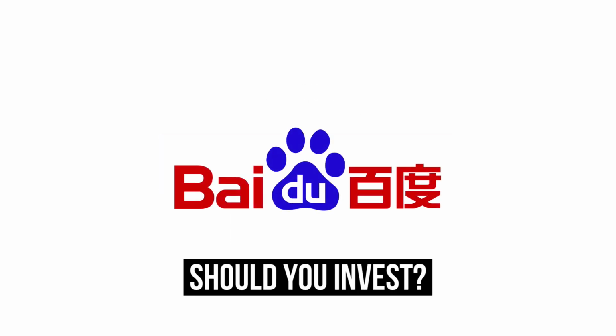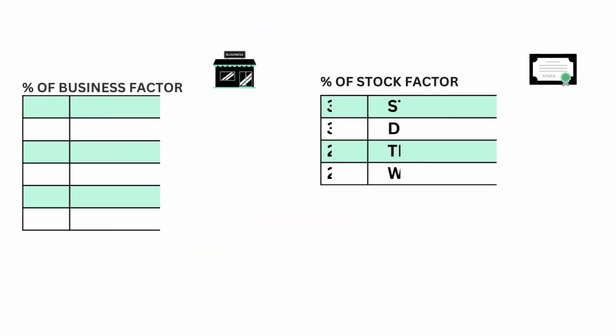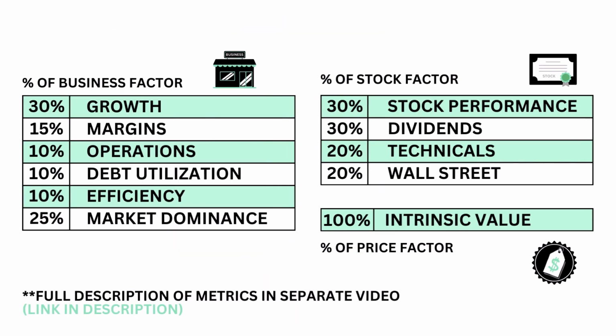Should you invest in Baidu? Let's analyze it on GrowthShares. This analysis is divided into 3 factors: the business, the stock, and the price. Within each factor are a total of 11 metrics from business growth, performance, to intrinsic value.